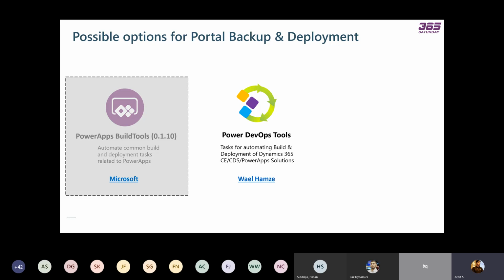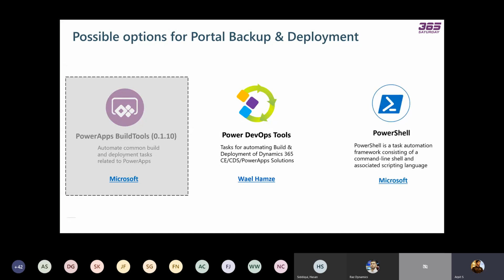But sometimes you are not allowed to use any external tools in your Azure DevOps. I was working on my last project in the banking domain, and there were a lot of restrictions on using external tools, and a lot of approvals were required to use any external tools, for n number of reasons. So if you don't want to use these tools, then obviously you have the PowerShell option available. If you are a PowerShell champ, have very good knowledge of scripting, and want to mold the task or change it as per your need, then definitely PowerShell is the best option for that.